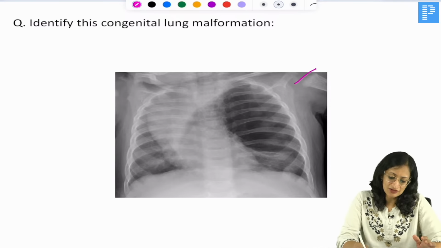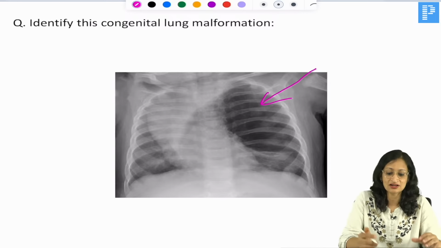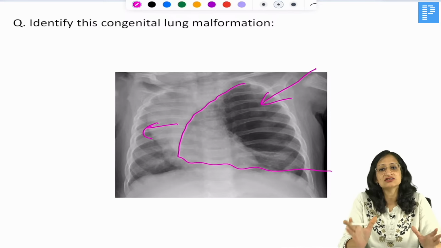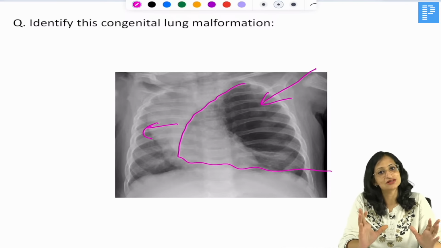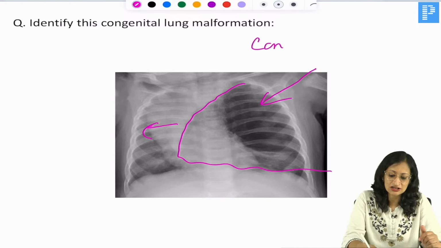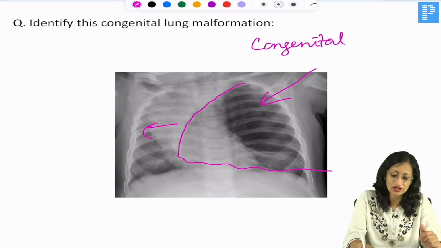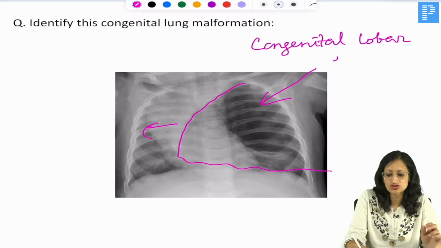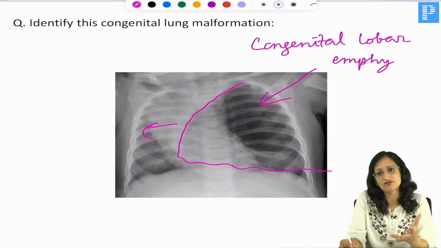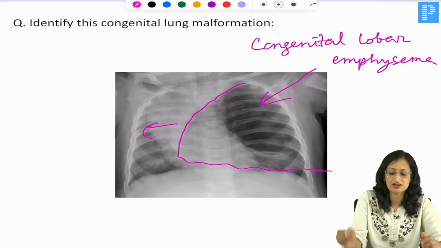You can see that the left upper lobe has overinflated and hyperinflated, has come to the right side also, right? And you have the mediastinal shift. So this is a congenital lung malformation where an infant presented with respiratory distress. What will you think of? So this is congenital lobar emphysema. If you get a newborn or an infant with respiratory distress soon after birth, and the X-ray is showing hyperinflation, especially the left upper lobe, which is the most common to be involved, it is congenital lobar emphysema.